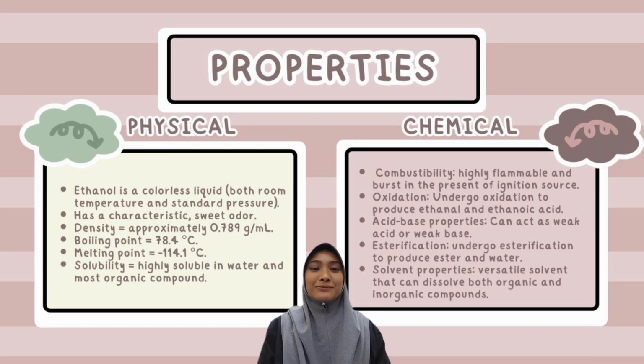Now we are going to talk about the properties of ethanol. There are 2 types of properties, which are physical and chemical. As physical properties, ethanol is a colorless liquid and it has a characteristic sweet odor. It has a density of 0.789 gram per milliliter. As for the boiling point of ethanol, it is 78.4 Celsius, and as for the melting point, it is negative 114.1 Celsius.